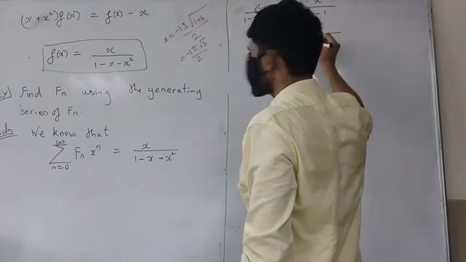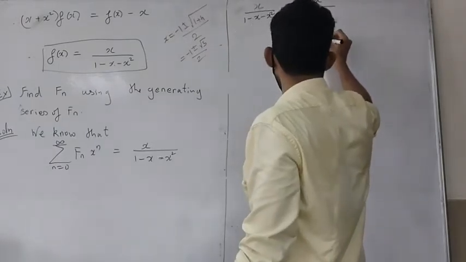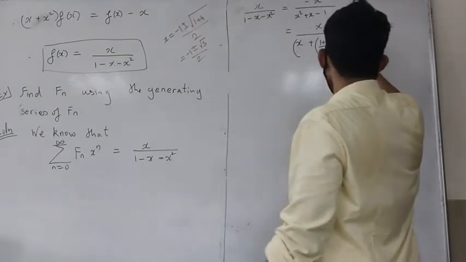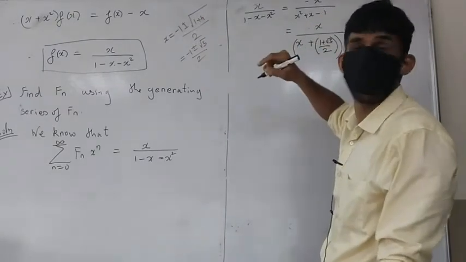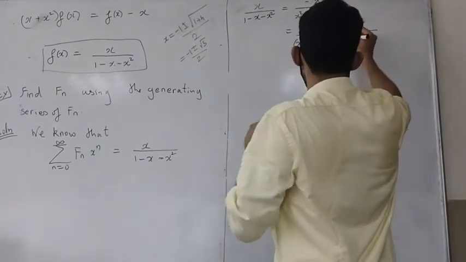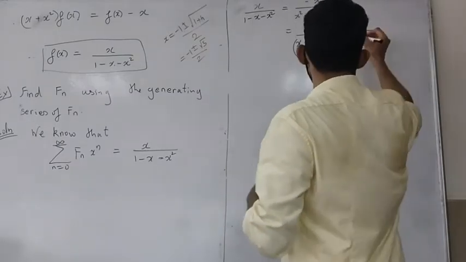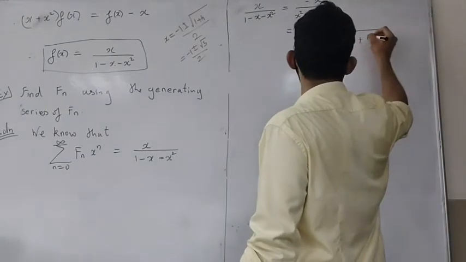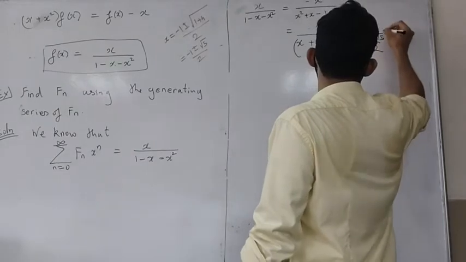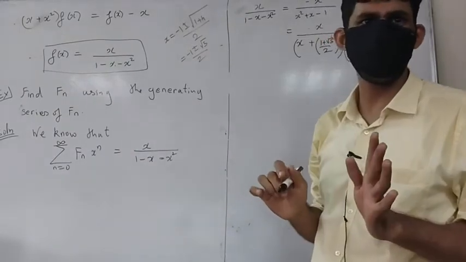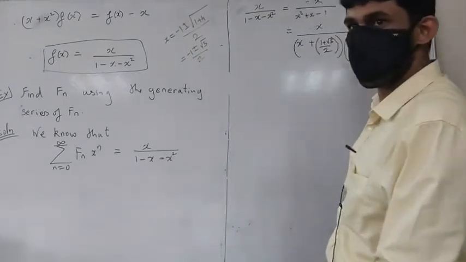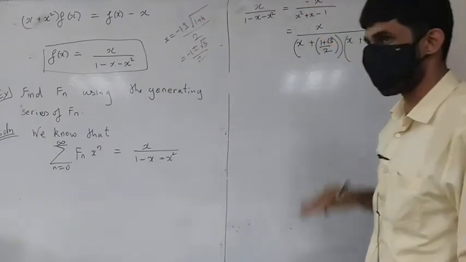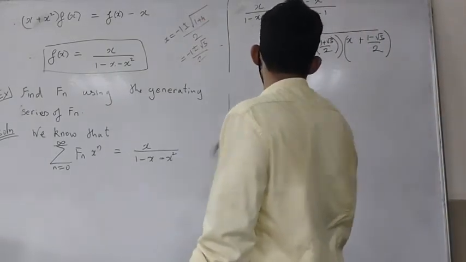So that will be x plus 1 plus root 5 by 2, into, I am factoring this out into linear factors, and this will be x plus only, I will follow what I have done since I don't want to make any mistakes, root 5 by 2. Okay, that's exactly what you're going to get. These are the roots, right? So how do you factor it? In that manner. Is it okay? If you're not convinced, multiply and check, you'll get back that. Okay, that's what we get.